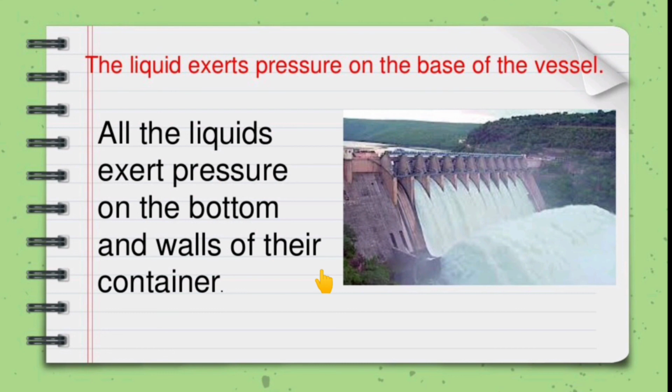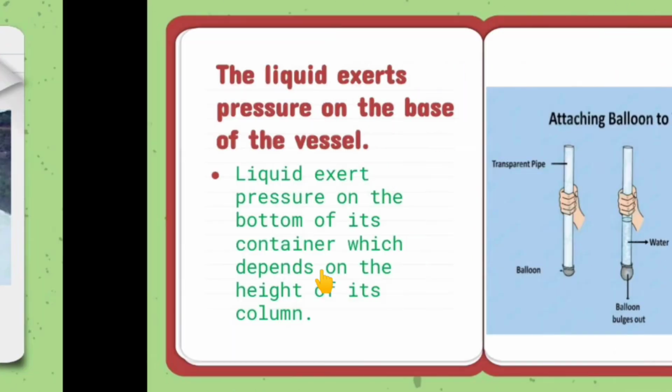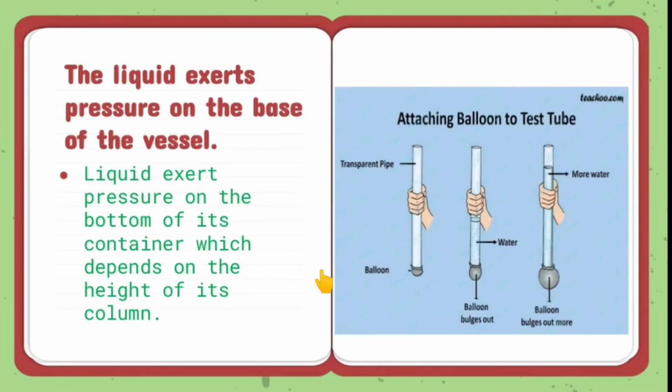You can see another example which is related to pressure. It is the example of a water dam. All liquids exert pressure on the bottom and walls of their container. The liquid exerts pressure on the base of the vessel, which depends on the height of its column.